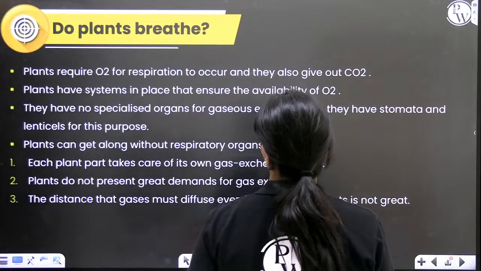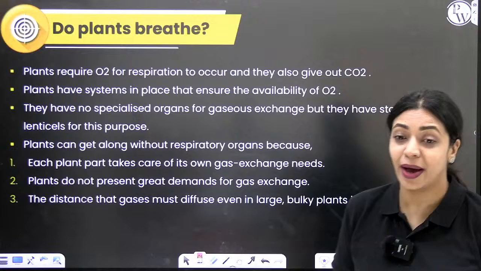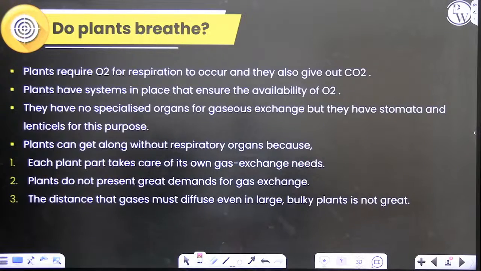All right, so do plants breathe? Do plants require oxygen in the first place? If plants have to perform cellular respiration,